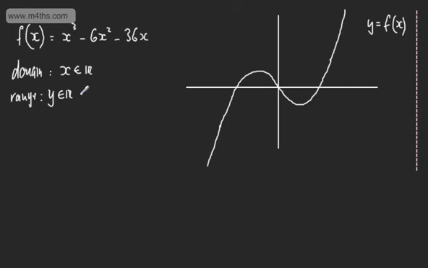Now, let's consider if we restricted the domain. If we restricted the domain for x greater or equal to 0 or x less or equal to 0, we could actually now use the derivative to find the range.